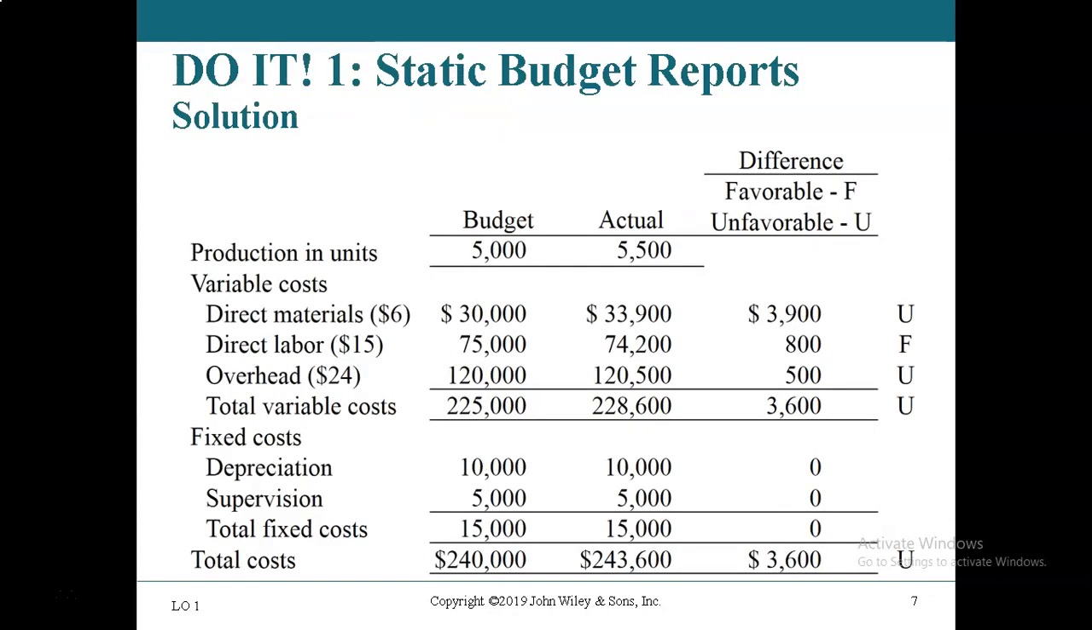So let's take a look at a static budget. Here again you have the budget, the actual, and the difference. Notice that the difference column, the difference, is also called the variance. Notice that it's a number like $3,900 and it's either unfavorable or favorable.